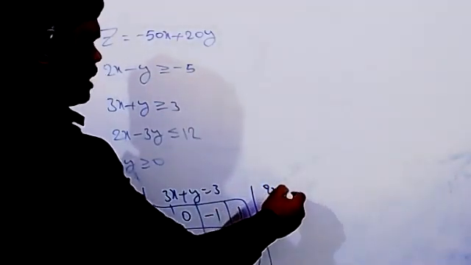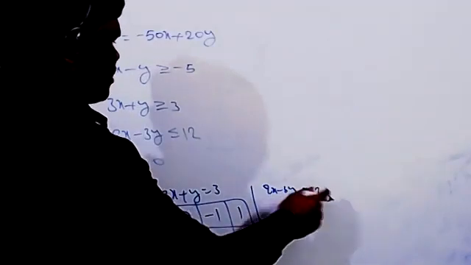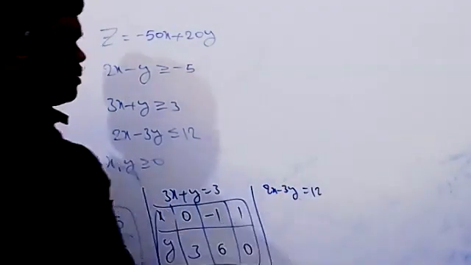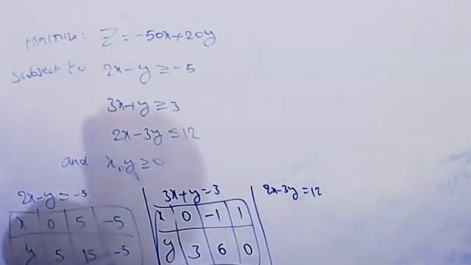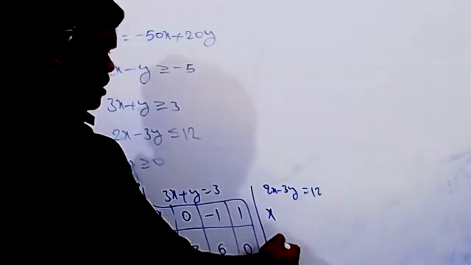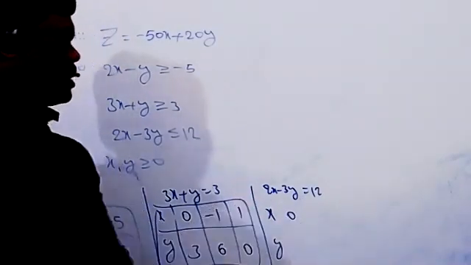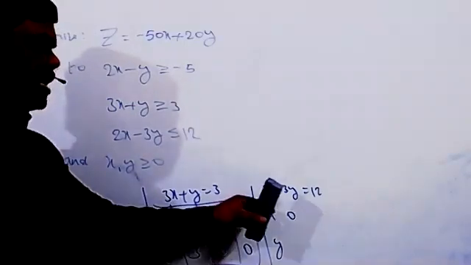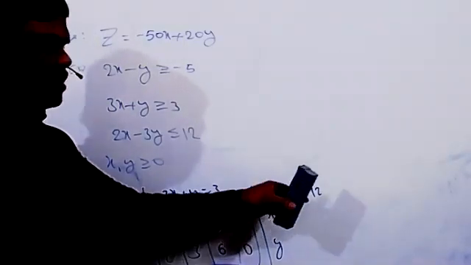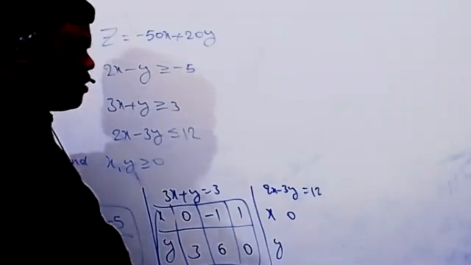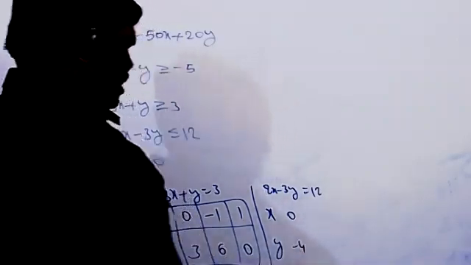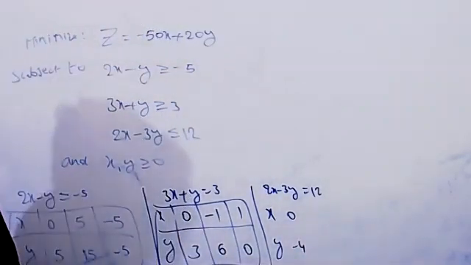2x minus 3y equal to 12 here now. So again, x and y. If you take x equal to 0, then 0 minus 3y equals 12, so y equals minus 4.